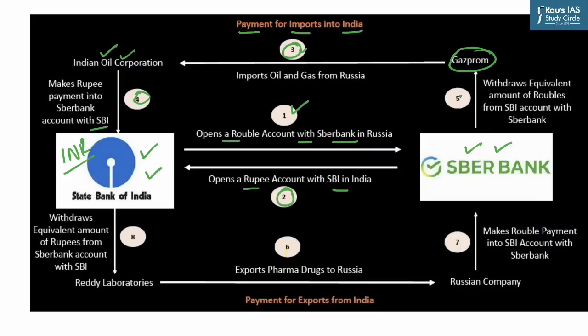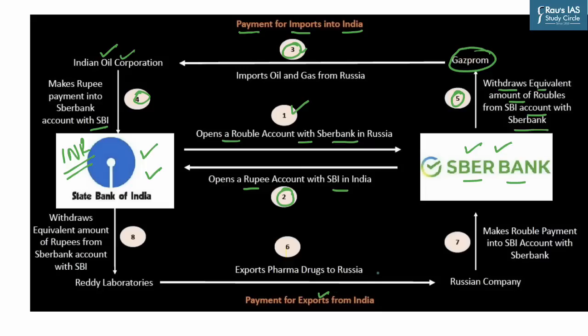Now we will go to point number 5. We can see it here. What the Russian company will do is draw the equivalent amount of rubles from the SBI account of SBER bank. So it means that the payment we make here, we are going to show in our account books in terms of INR, and in the Russian bank they will make the withdrawal in terms of rubles, which is the Russian currency. In this fashion, we are going to limit our trade in dollars, thereby saving the precious foreign exchange.